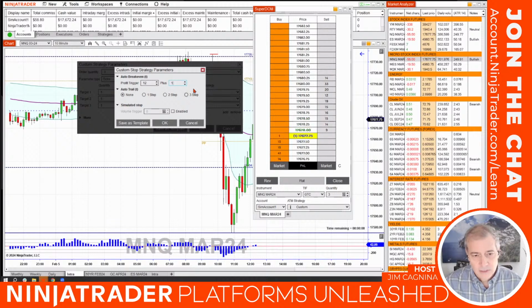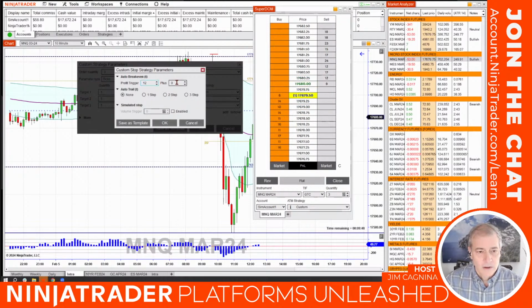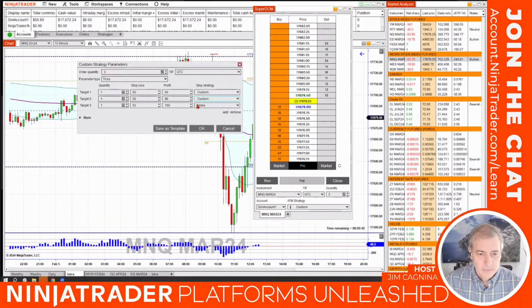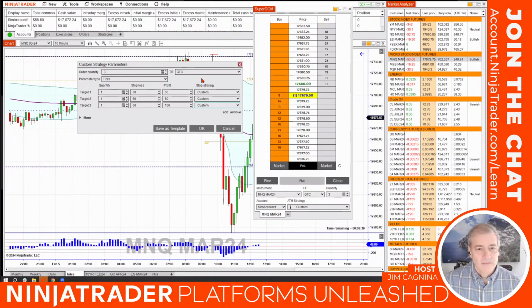Now, underneath it, there's an auto trail. This could be a little complicated, but we're going to talk about it next week. So profit trigger: once we get 12 our way, then we're going to move our stop to where we entered plus a tick. I'm going to hit OK, and do the same thing for each one of the legs of the trade. None, custom, 12, 1, OK. None, custom, 12, 1, and OK. All right, so I have 3 custom strategies, all the same for my stop, and 1 custom strategy for my multi-target bracket, and I'm going to hit OK.